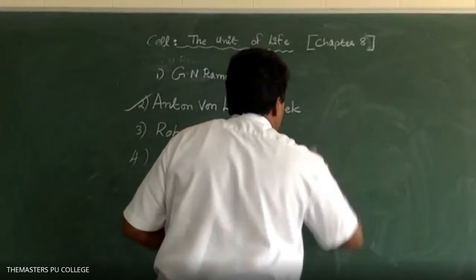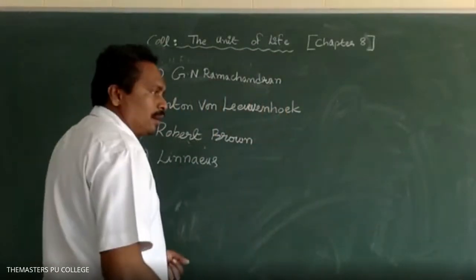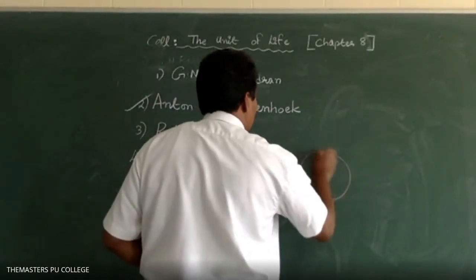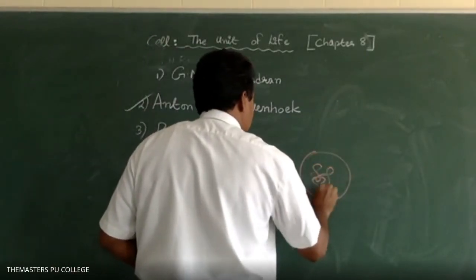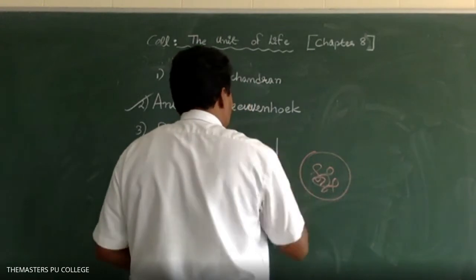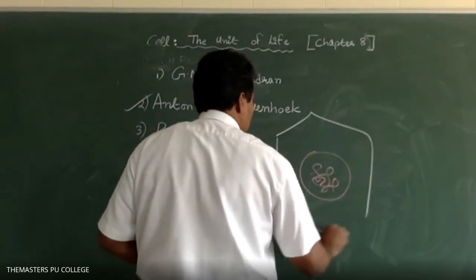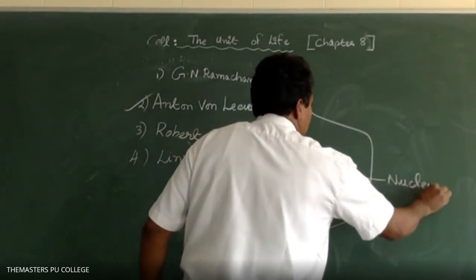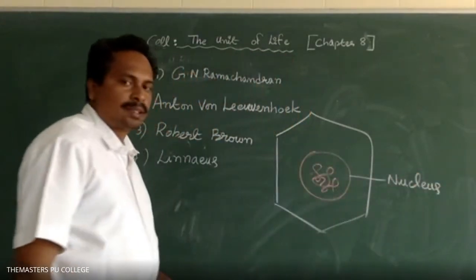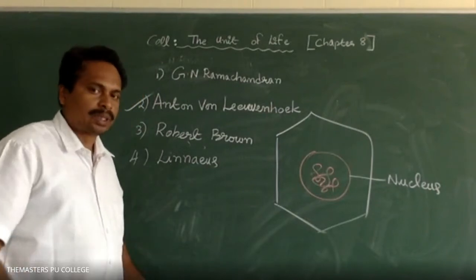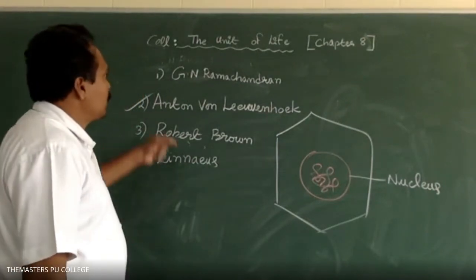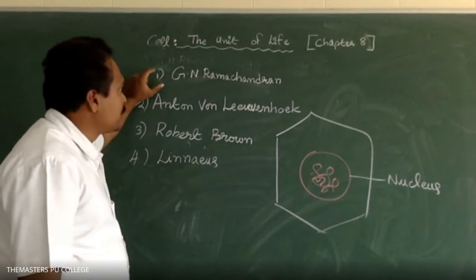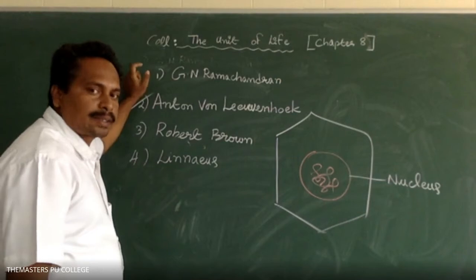The nucleus was discovered by Robert Brown. Now, regarding this concept from an objective point of view: who discovered the nucleus?